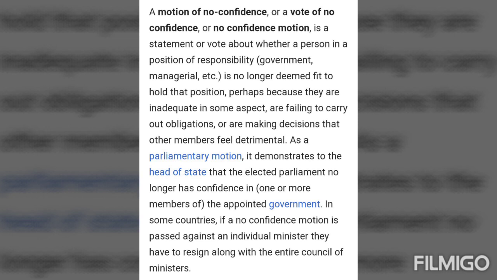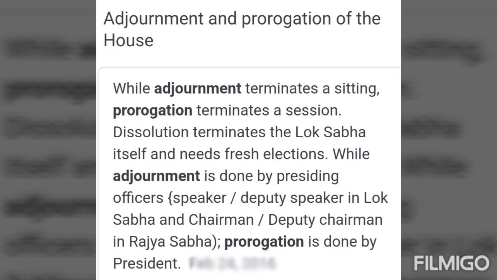Sometimes a no confidence motion assumes much importance. Even a single vote counts. In the 12th Lok Sabha, the government headed by Shri Atal Bihari Vajpayee lost just by one vote. The government collapsed and general elections were held. Now we are coming to adjournment and the prorogation of the House.